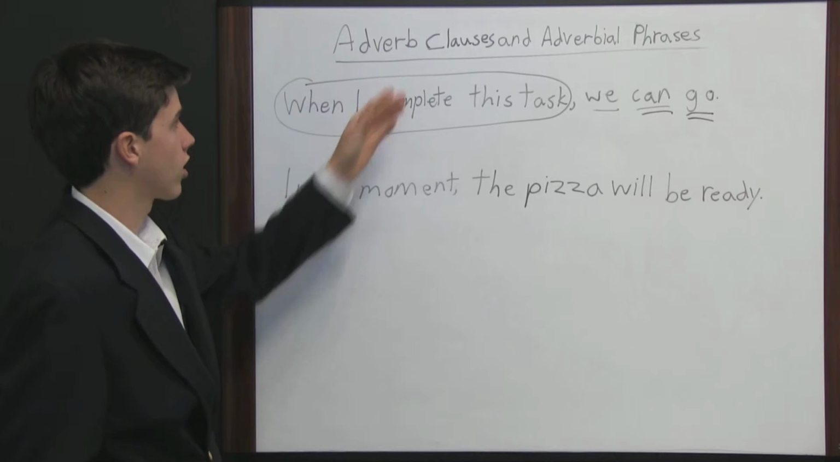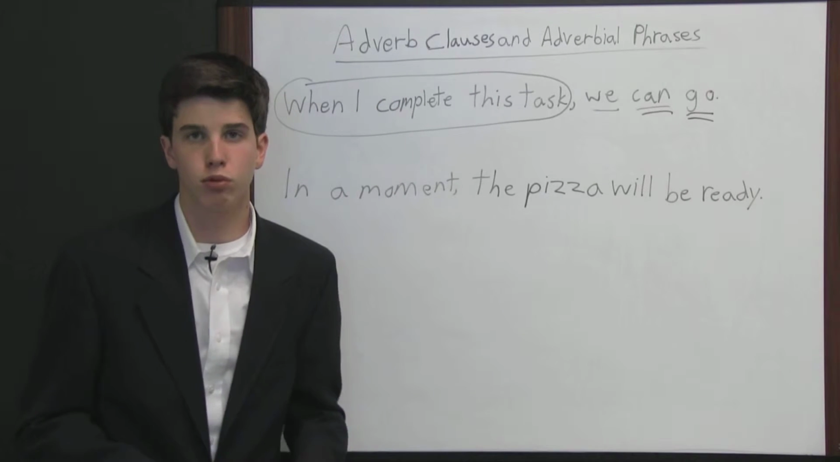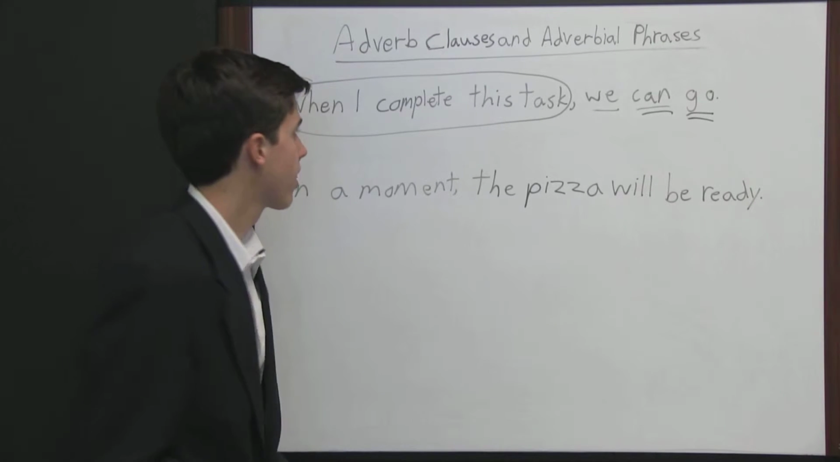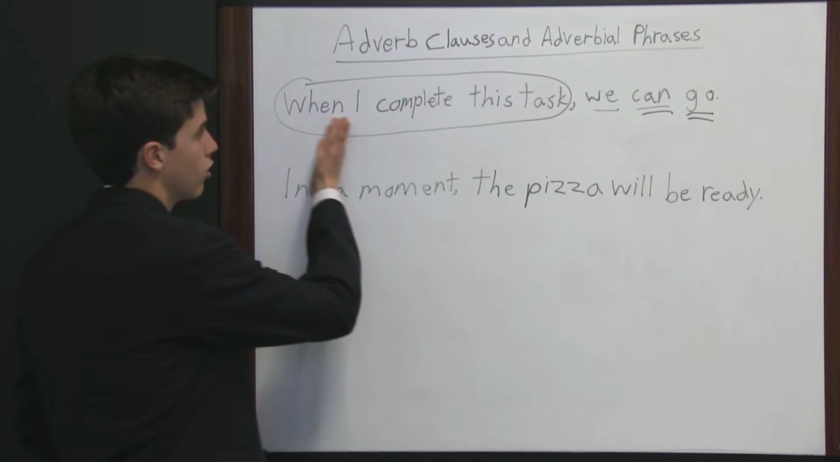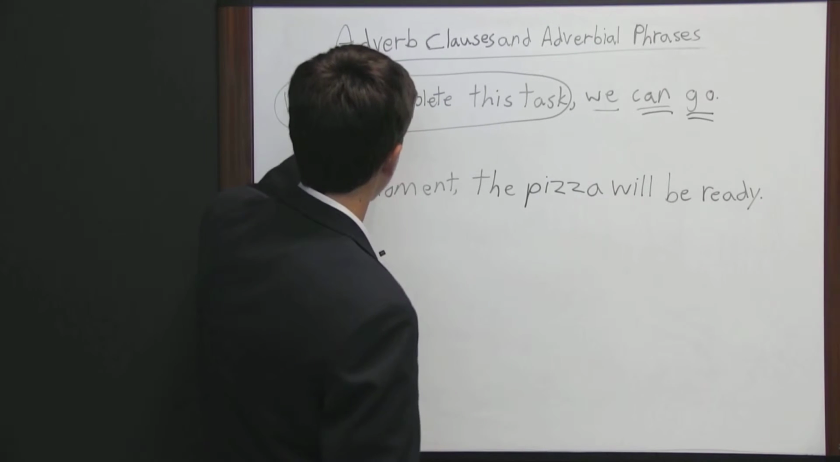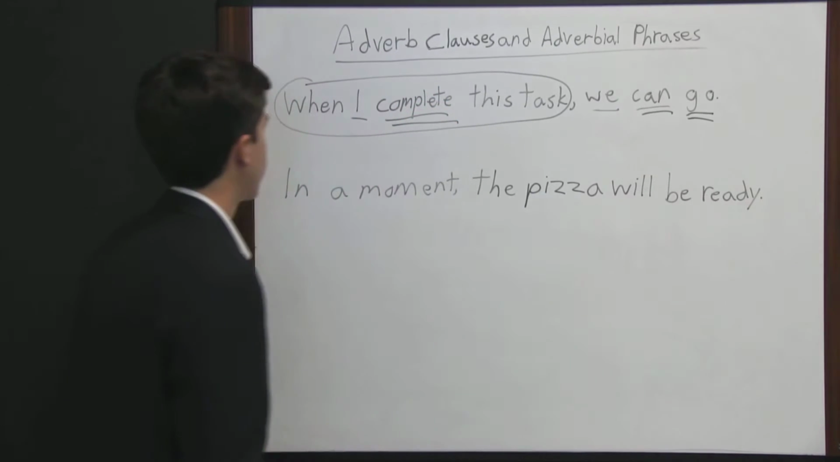Now notice that it's called a clause. It's called an adverb clause, and that's because clauses contain both a subject and a verb. And that is the case with this group of words right here. You see a subject and a verb. I is the subject and complete is the verb.